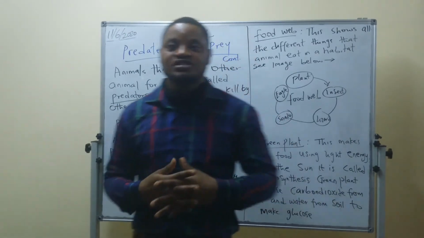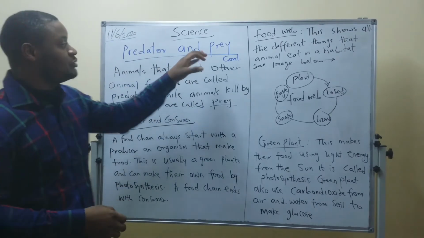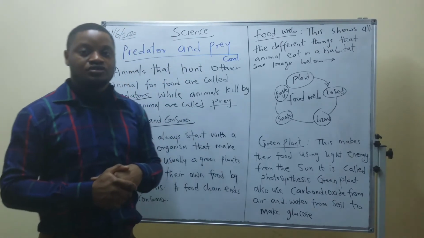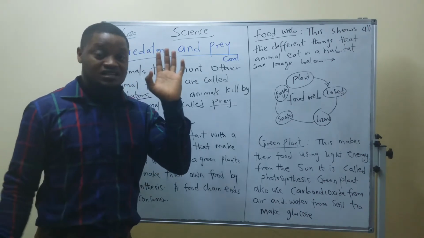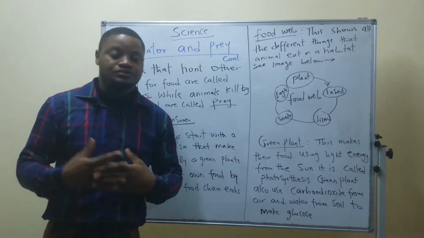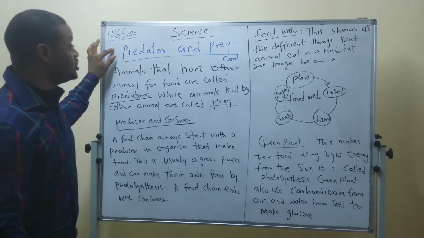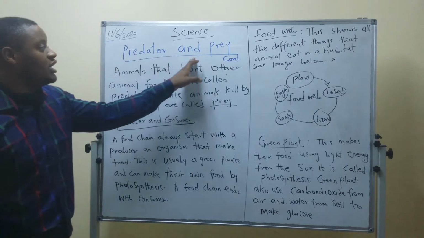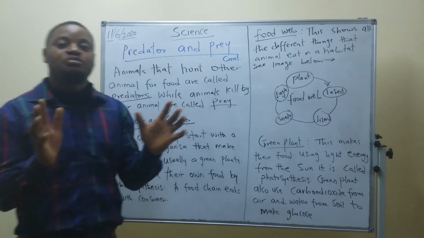Now I'll be taking you science, which is predator and prey. Last lesson we talked about food chain. Another same topic, we continue with another subtopic, which is predator and prey. What did I mean by predator and prey?